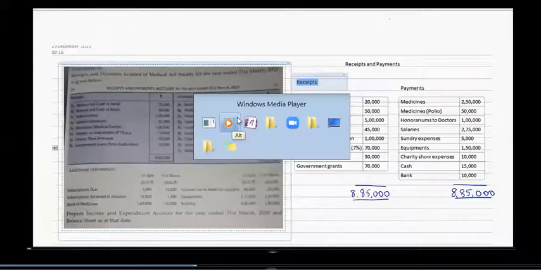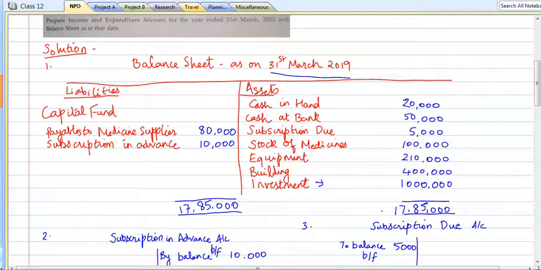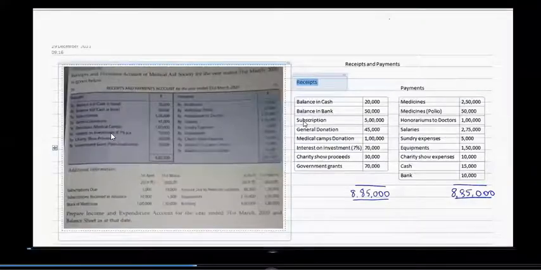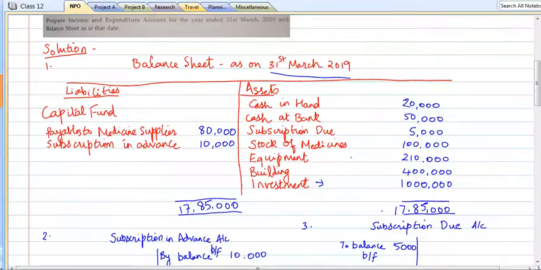So now let's prepare the opening balance sheet. I have brought in an investment. So investment, it says interest on investment at 7%. So how do we calculate this? I think you would be knowing this. They say 70,000 is the interest, divided by 7%, which is nothing but 10 lakhs. So this is the 10 lakhs which I have.